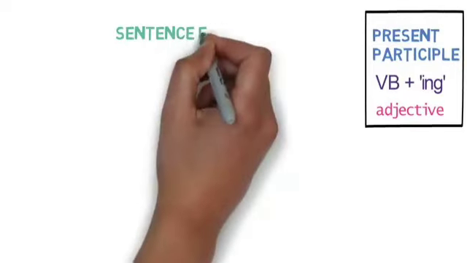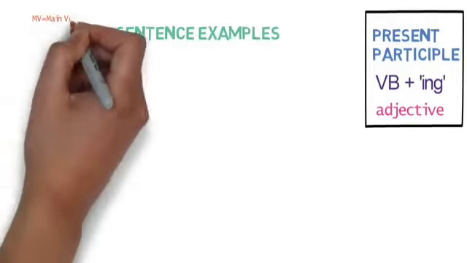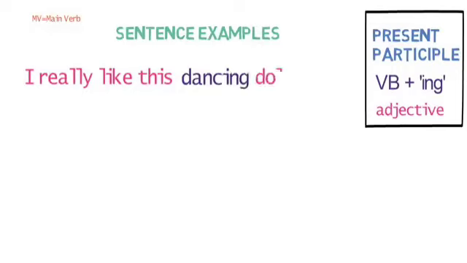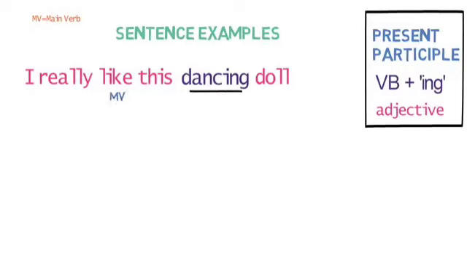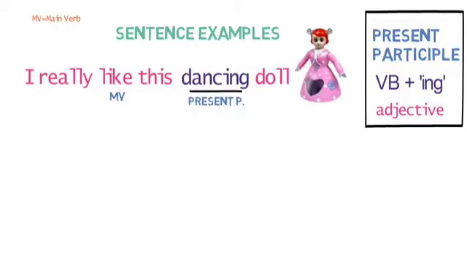Let's look into the sentence example of present participles. I really like the dancing doll. Here, main verb is like and dancing is secondary verb in ing form. As it is describing the doll, it functions as adjective in the sentence, and so it behaves as present participle in the sentence. Let's look into next example.